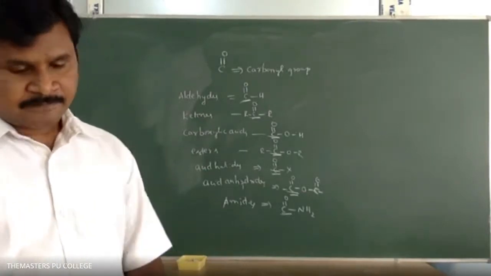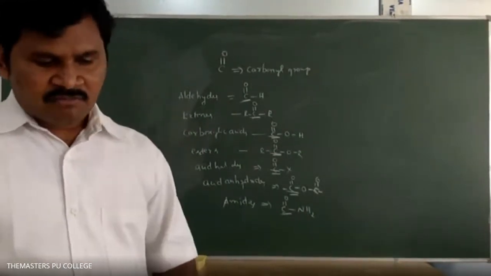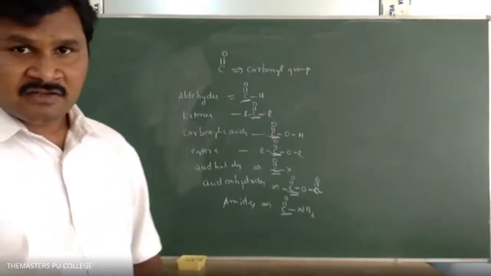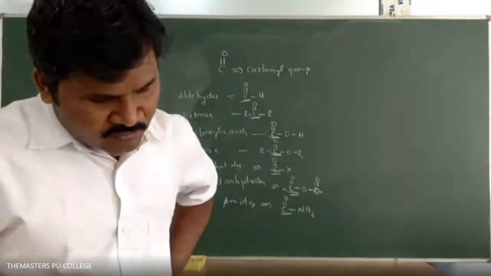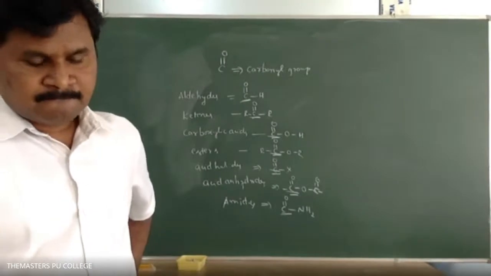Okay, children? Yes, sir. The C double bond O group is present in all the above: ketones, aldehydes, carboxylic acids, and all. Okay? Next. IUPAC name of the given compound. Can you guess the answer? Sir, 2-methylbutane. 2-methylbutane. What did you write? Same only, sir. First option, 2-methylbutane.